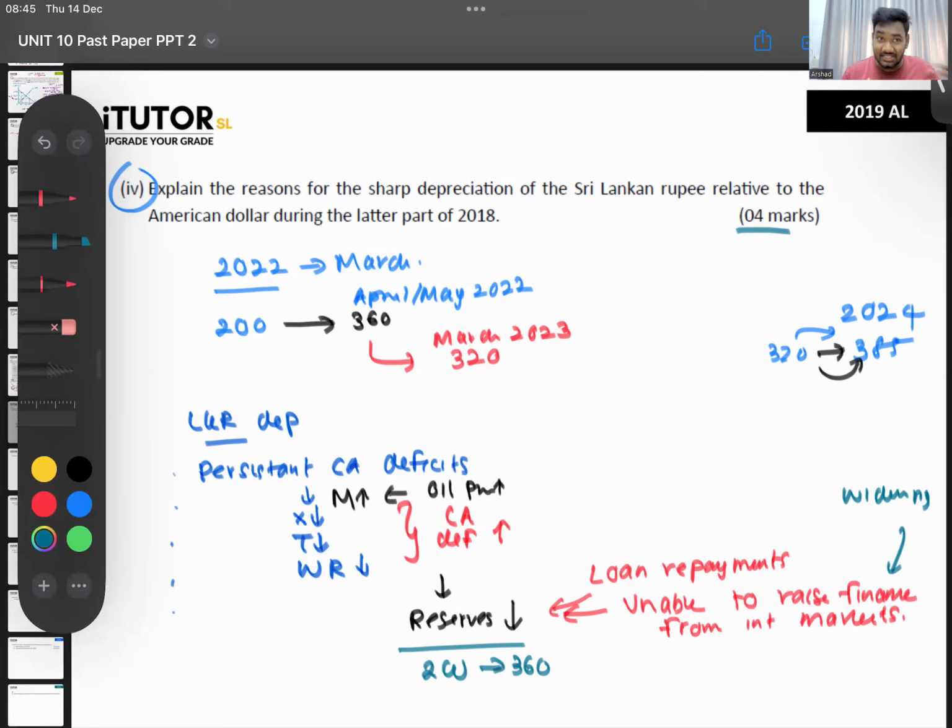If you were there in my theory and revision classes, every time I tell you stories: this is what happened, look here, this is what Gota is doing, now Ranil is doing this. You all have that in your head somewhere. You write everything, and we'll give you marks appropriately. Don't write nonsense, but write something appropriate and you will get your marks. You can back it up a little with numerical data, but it doesn't always have to be numerical data.